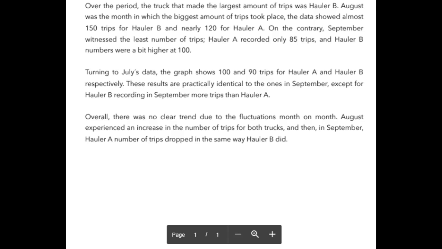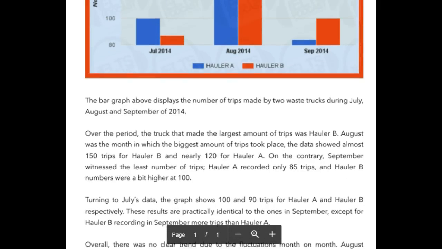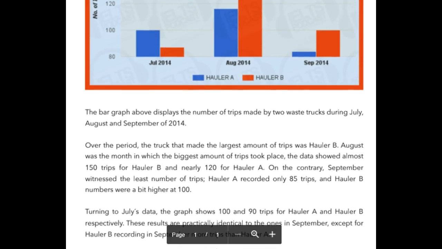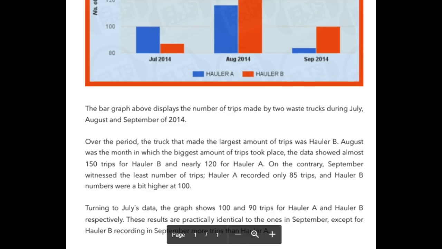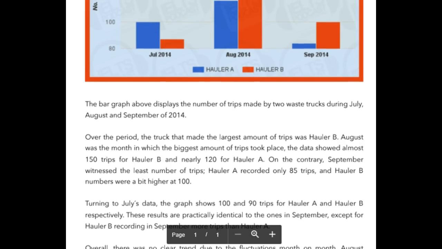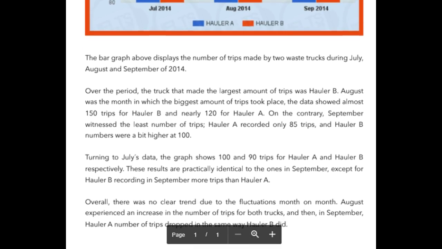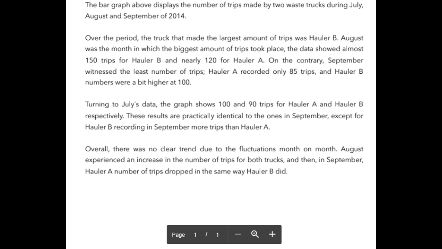All right, so turning to July's data, the graph shows 190 trips for hauler A and B respectively. Let's see. Okay, well, yeah, about that. It looks actually a little less than 90, but okay, maybe around 85, but fine. You know what you could do here to make sure that you're not inaccurate is that you could say approximately. So the graph shows approximately 190 trips for hauler A and hauler B respectively.